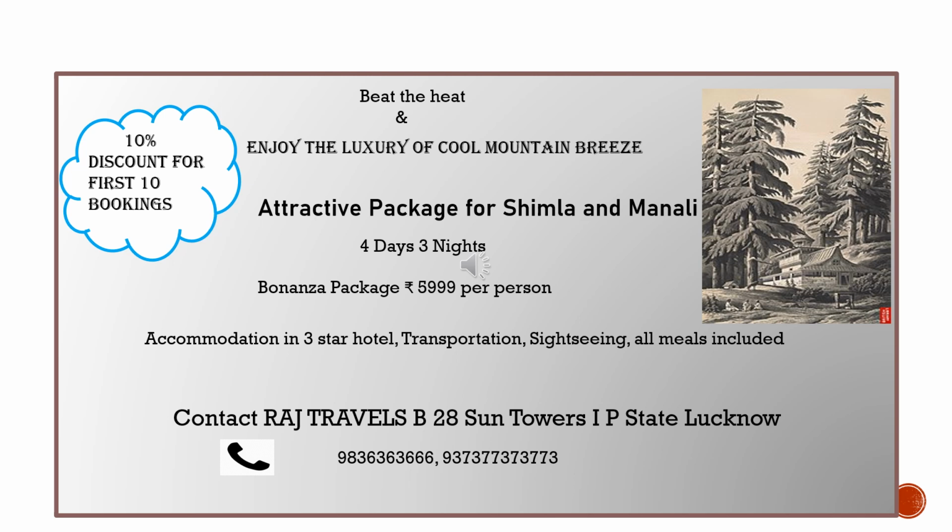And then the details of the package, like 4 days 3 nights, and then the cost of the package should be given, then accommodation in 3-star hotels. These are the 4 points which are to be written: transportation, sightseeing and all meals included. So these are the things that make this Raj Travels very special. And then the entire address of this tour package: Raj Travels, Sun Towers, IP State, Lucknow. And then I've also added a cloud which announces a 10% discount for the first booking. Make sure that you use some diagrams or some logos so that it makes your advertisement more attractive.